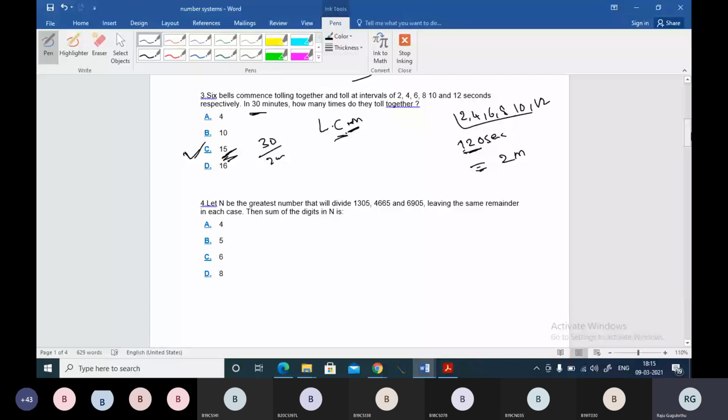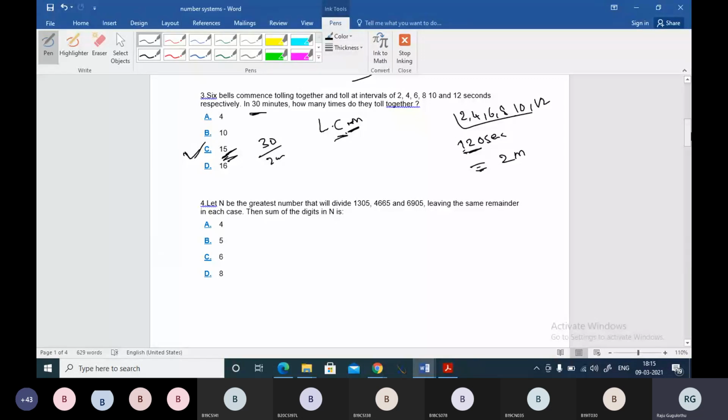And fourth question, people can do it. Let n be the greatest number that will divide 1305 and this number and this number, leaving the same remainder in each case. Then the sum of the digits of n is. My friends, we have done this question. I think the first question, leaving the same remainder.